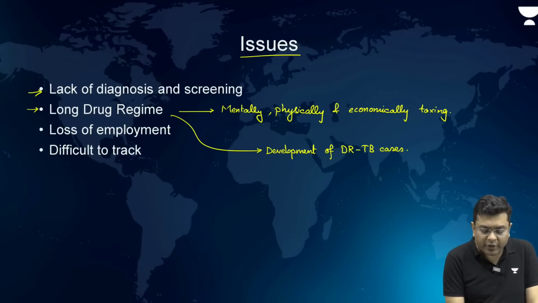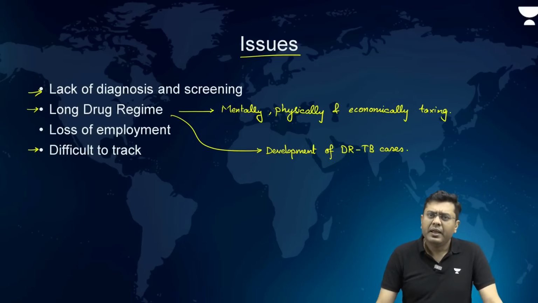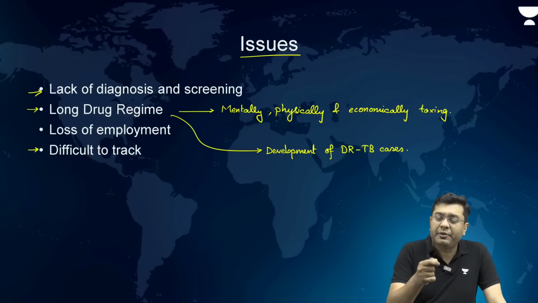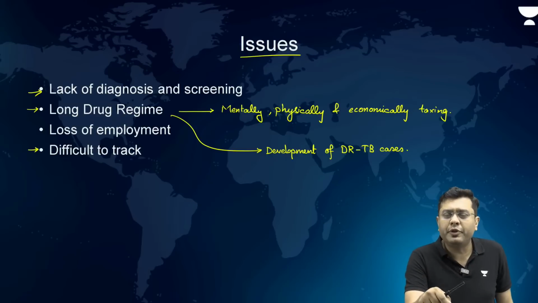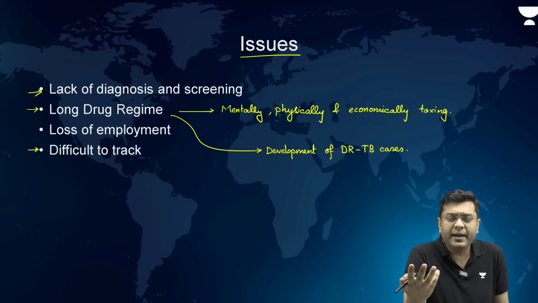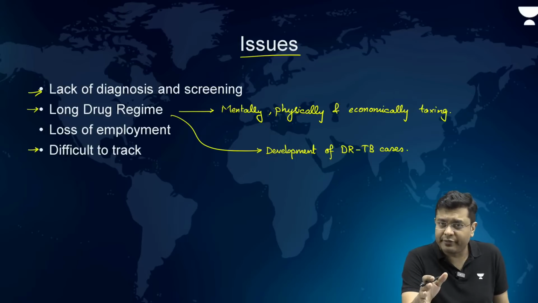Then it is also difficult to track, and the monitoring system needs to be absolutely impeccable to detect any kind of TB case which emerges. Each and every case, for example, what we followed during the time of the COVID pandemic. At the time of the COVID pandemic, it was the first time the world had to face that, and India significantly managed to tackle some phases of COVID successfully.